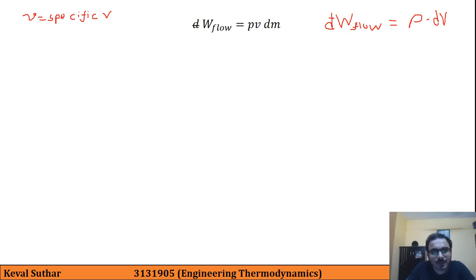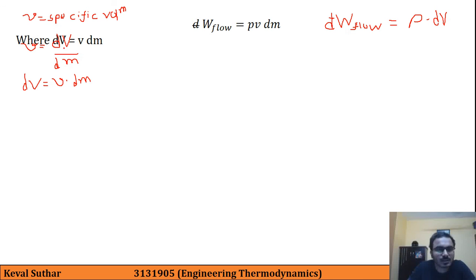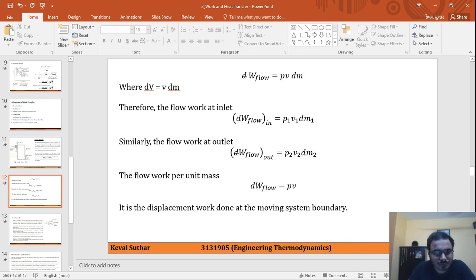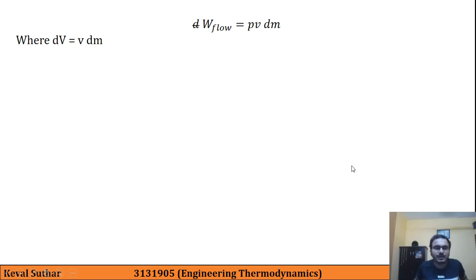Specific volume v is defined as the total volume V divided by the small mass dm. So instead of this dV, we can write v into dm, where d capital V is equal to small v into dm, where dm is the small mass which is entering the system.